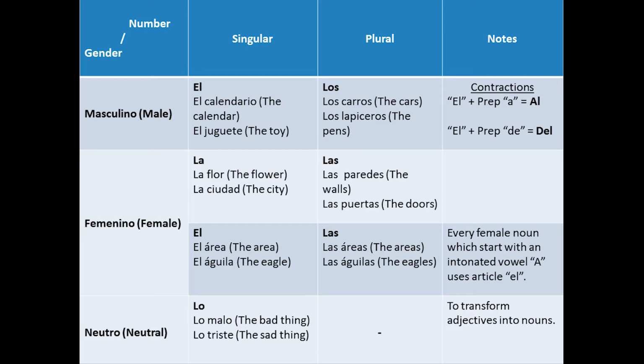Finally, we have the neutral article lo. This is used to transform some adjectives into nouns. For example, lo malo, lo triste. For this neutral article, we don't have a plural form.